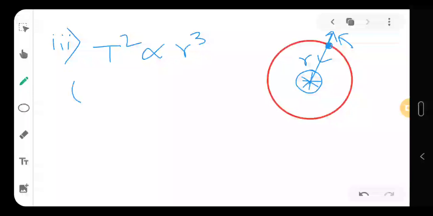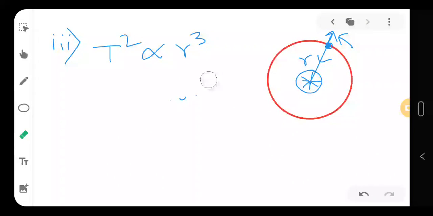So I can say that the centrifugal force will be the same as the gravitational force. In order to maintain a fixed orbit, this must hold, otherwise the planet will go farther from the star or nearer to the star if this thing is not in equilibrium.